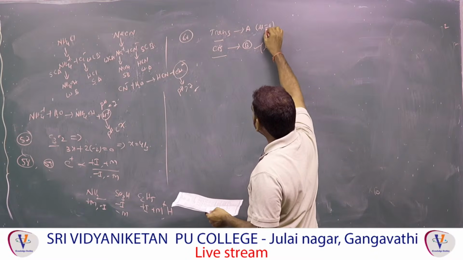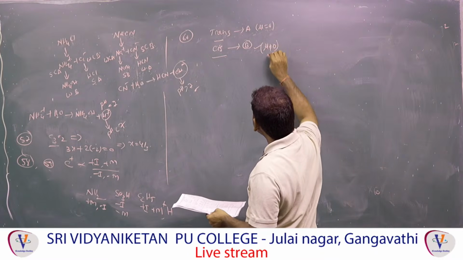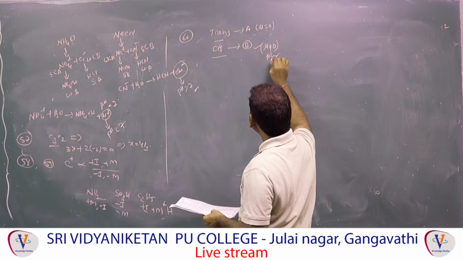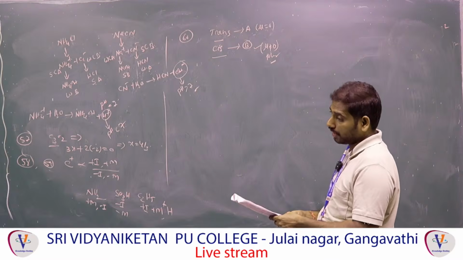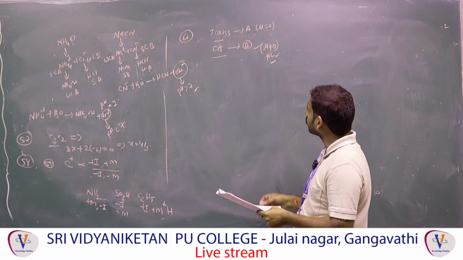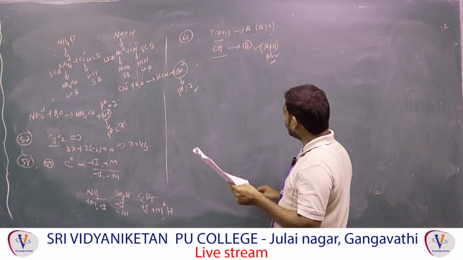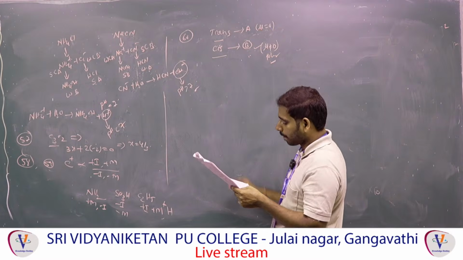Mu equal to 0 means non-polar, a symmetrical molecule. Mu not equal to 0 means polar. A polar molecule has the higher boiling point, a non-polar molecule has the higher melting point. Observe here. A has higher boiling point than B, that is wrong. Next, B has higher melting point than A, but B has lower melting point than A.